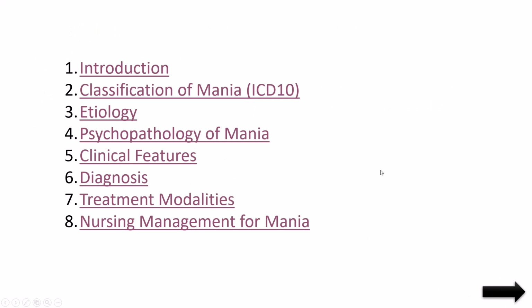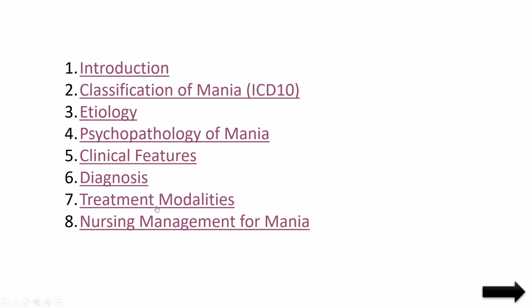So we have seen 8 things in manic patients. One is what is mania, which we have seen in the introduction. Then classification of mania according to ICD-10, then causes or etiology, the psychopathology, clinical features, the signs and symptoms of mania, then diagnosis, how we can diagnose whether the patient has mania or any other disease, and treatment modalities.